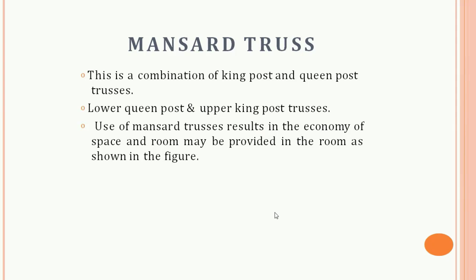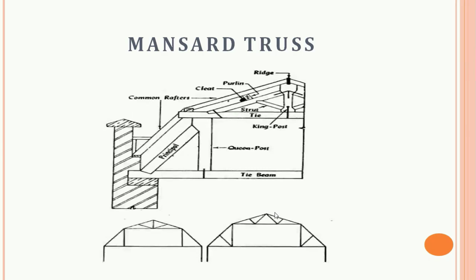Then next is the mansard truss. So this is the combination of king post and queen post trusses, a lower queen post and an upper king post truss. Use of mansard trusses results in economy of space, and a room may be provided in the roof, as shown in the figure. As you can see in the figure, it is the combination of queen post truss and king post truss.